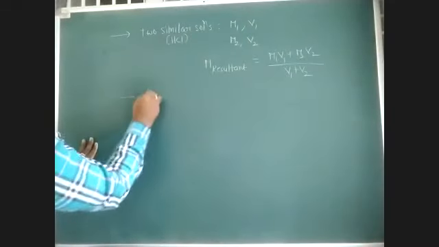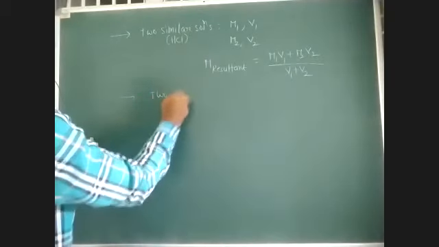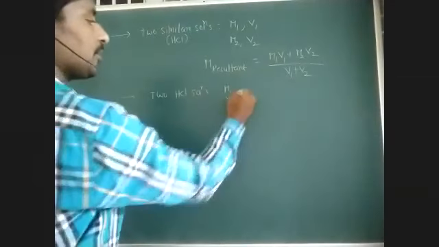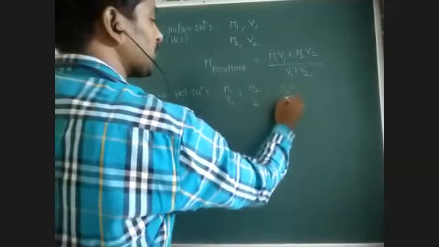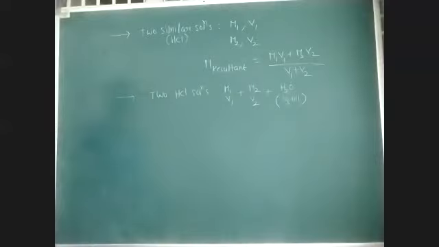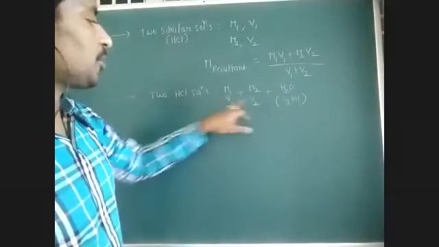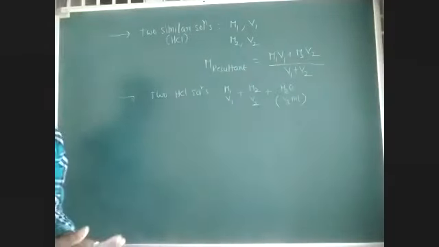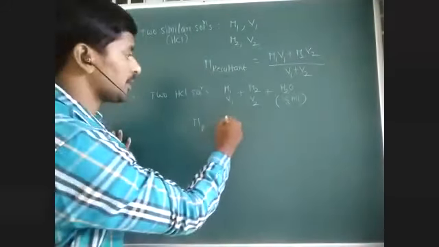For example, we are mixing like this only. Two HCl solutions, two similar solutions having molarities M1 and M2 and volumes V1 and V2, plus water also we are adding. For example, some V3 ml of water we are adding. So then the resultant solution molarity we can give like what?